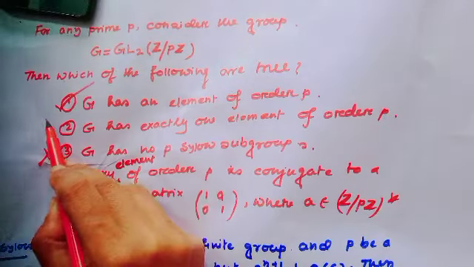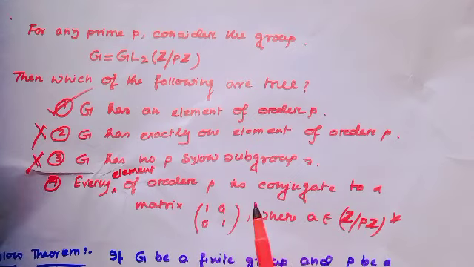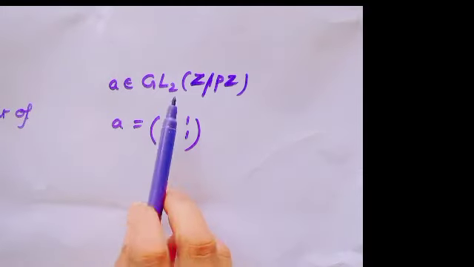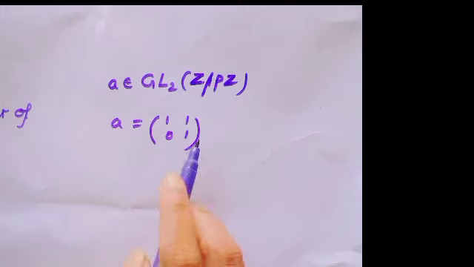Option 2 is also a wrong option. Now let's see the fourth option: every element of order P is conjugate to the matrix [[1, A], [0, 1]], where A is a member of Z_P star. Consider the arbitrary element A in GL2(Z/PZ), where A equals [[1, 1], [0, 1]].